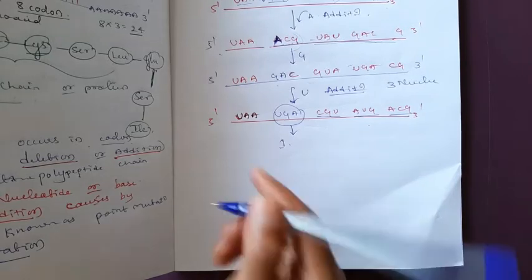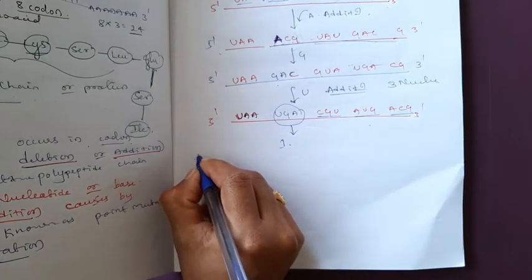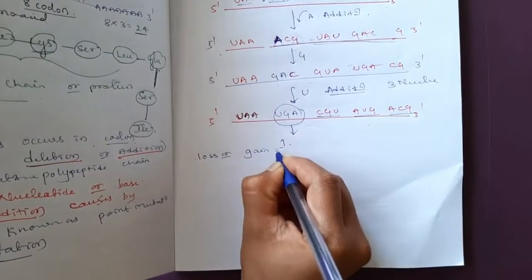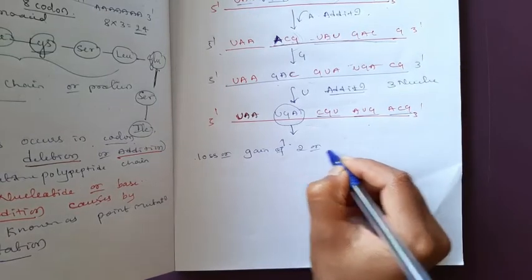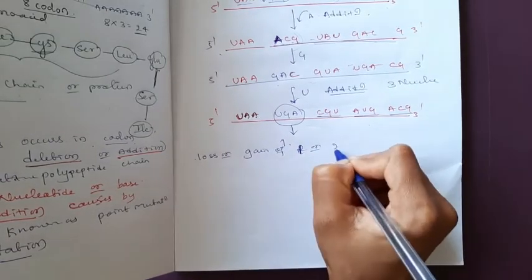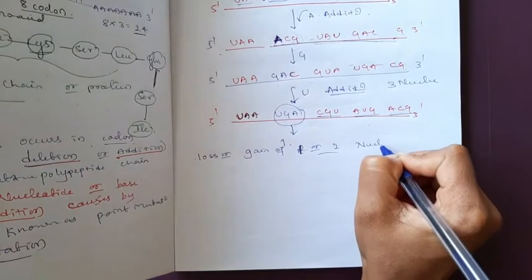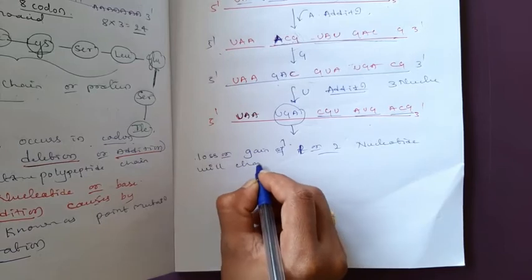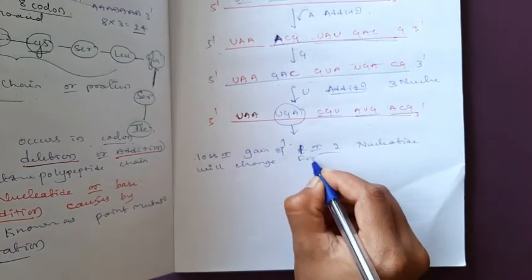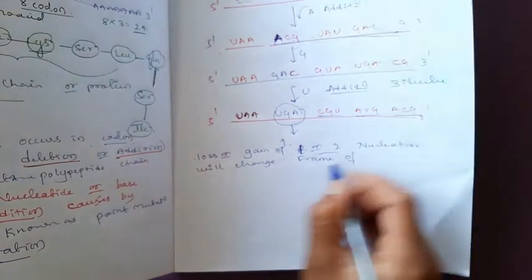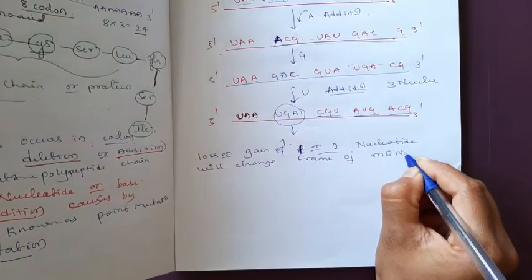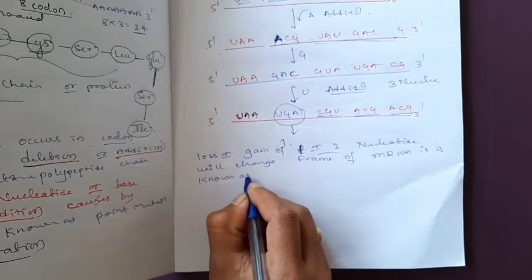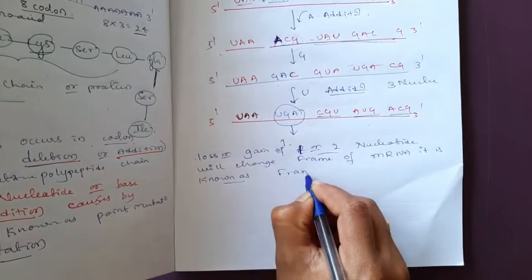That's why the loss or gain of one or two nucleotides, which changes the frame of the mRNA, is known as frame shift mutation.